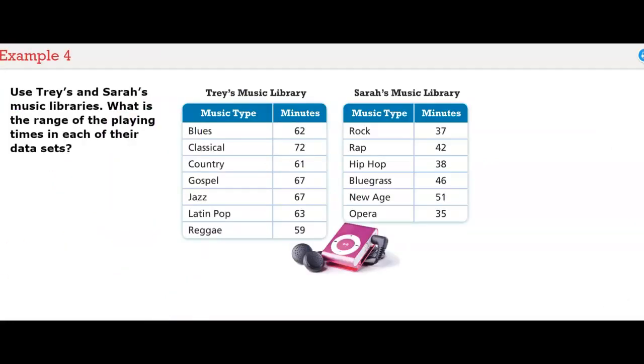Use Trey's and Sarah's music libraries. What is the range of the playing times in each of their data sets?